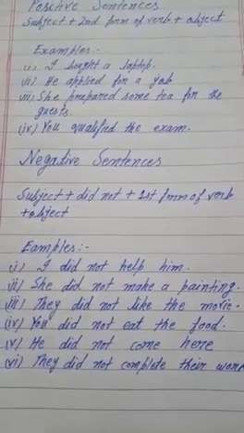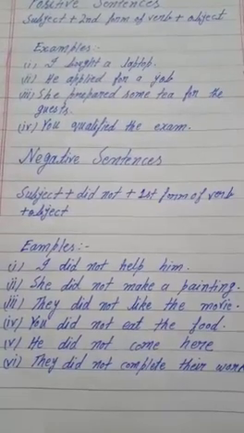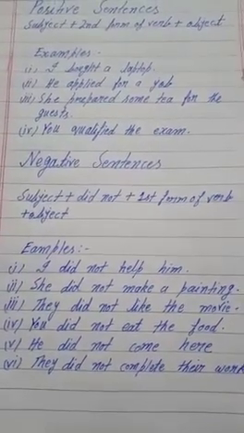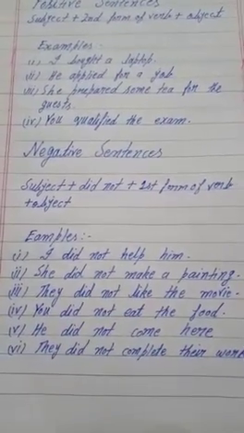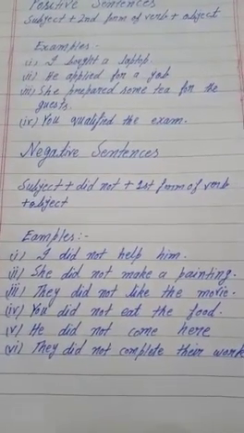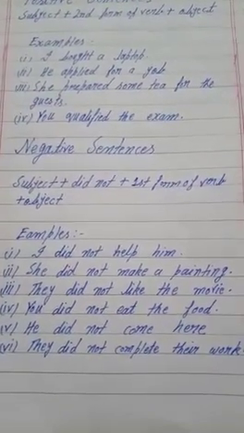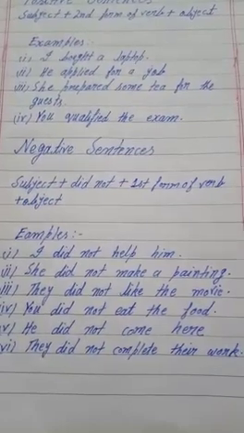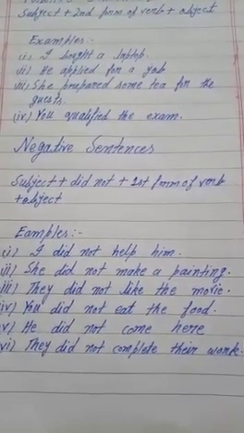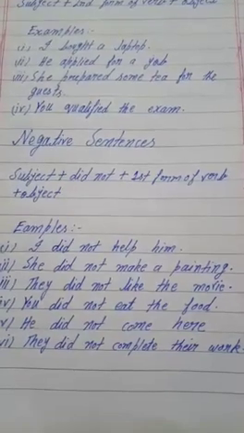In the negative sentences, when we are using did not, then we will use first form of verb with it, and then comes the object. Examples: I did not help him. You can see we did not say I did not helped him. We use first form of verb because we are using did not. I did not help him.